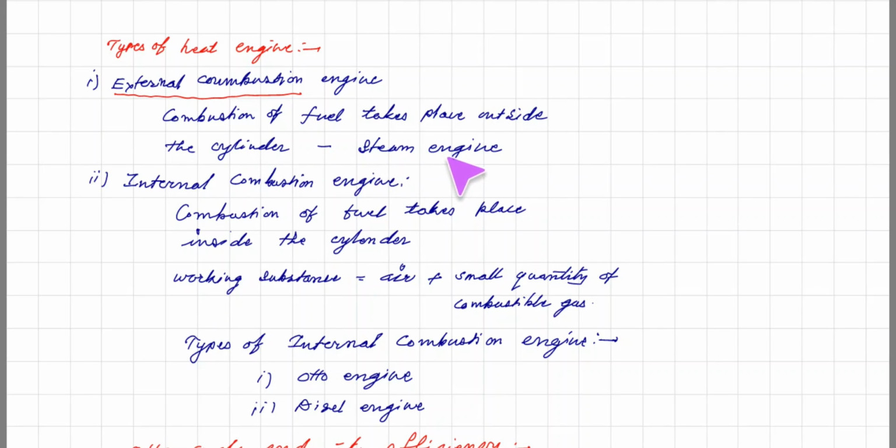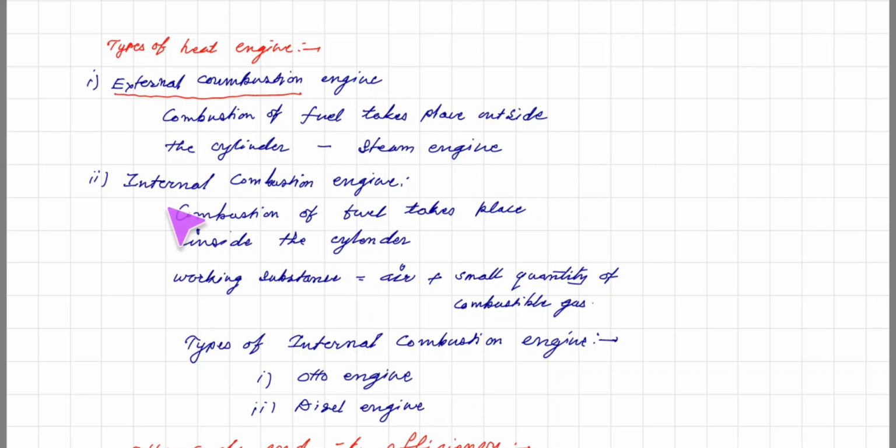For example, the steam engine. We know that in a steam engine, the coal is burnt. The heat energy is produced by the coal, and that energy boils the water. The water compartment is different, the cylinder is different, and the coal is burnt outside the cylinder. So combustion of fuel takes place outside the cylinder, and then the steam applies pressure on the piston and so on. That kind of engine is called an external combustion engine.